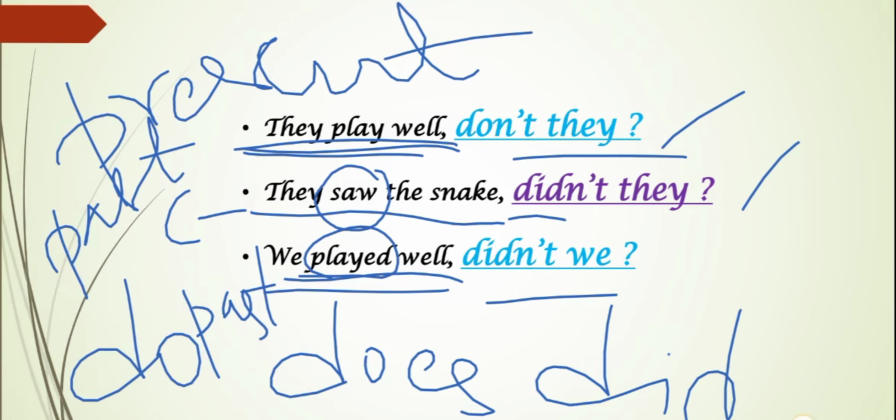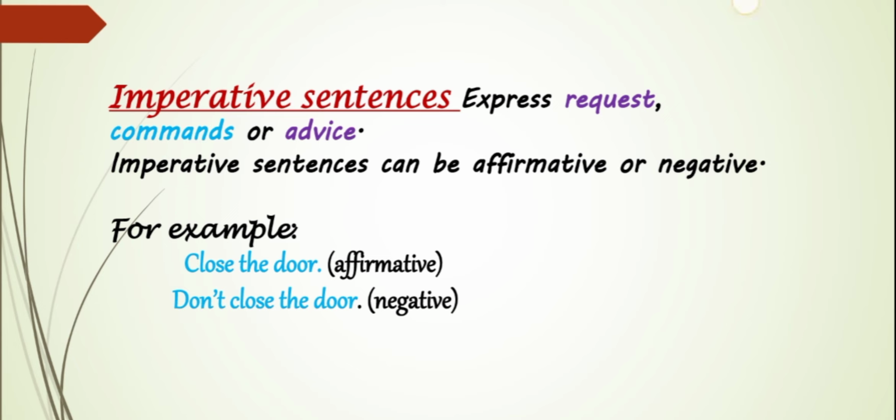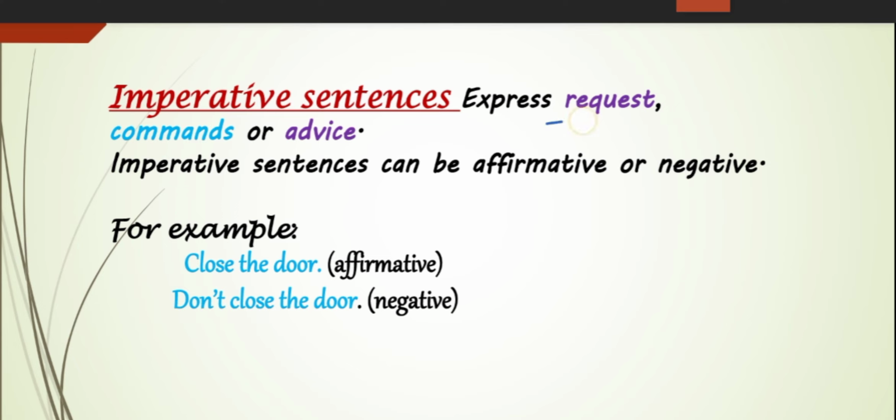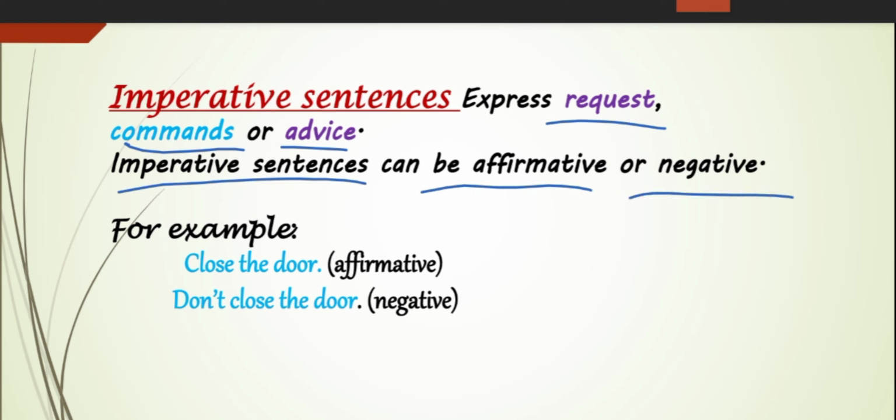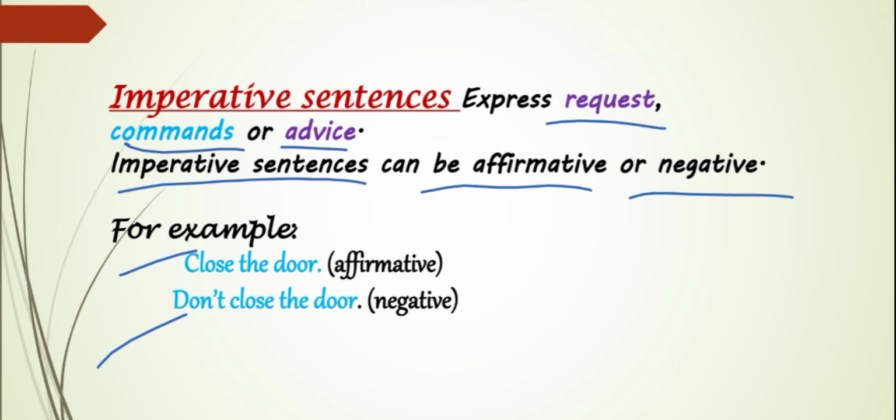Now we'll see what imperative sentences are. Imperative sentences express requests, commands, or advice. Imperative sentences can be affirmative or negative. These sentences can be positive or negative. For example, close the door, positive sentence. Don't close the door, it's a negative sentence, right? Close the door, don't close the door. Now we'll see some more examples.